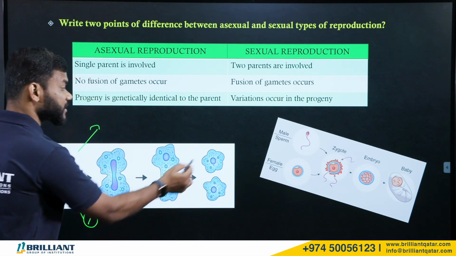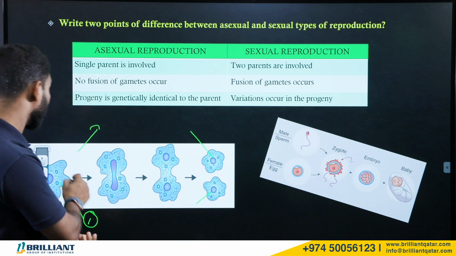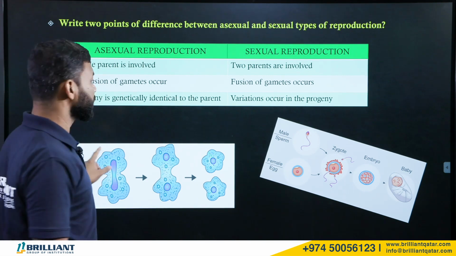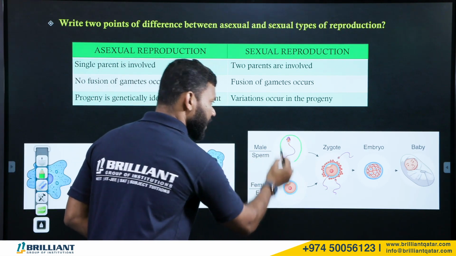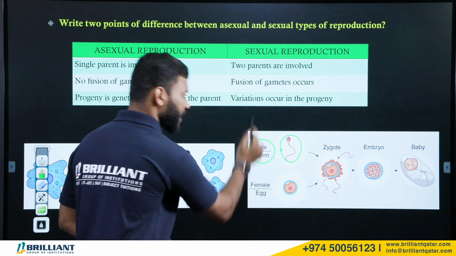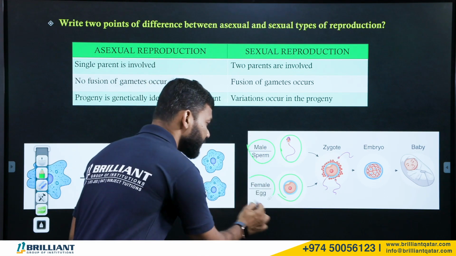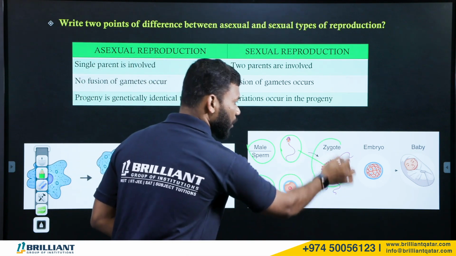After the reproduction they produce two daughter cells. We have only one parent here. Now look here, in sexual reproduction, the male gamete is produced by the male parent and the female gamete by the female parent, and they fuse together and produce a zygote.